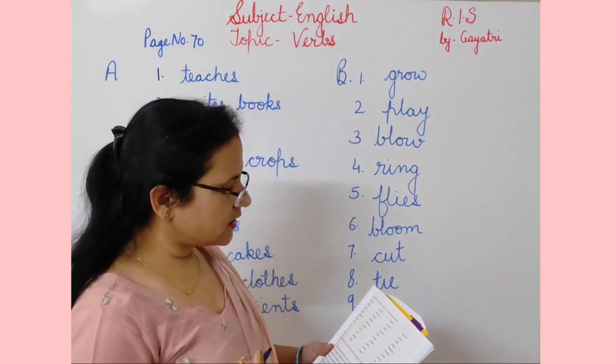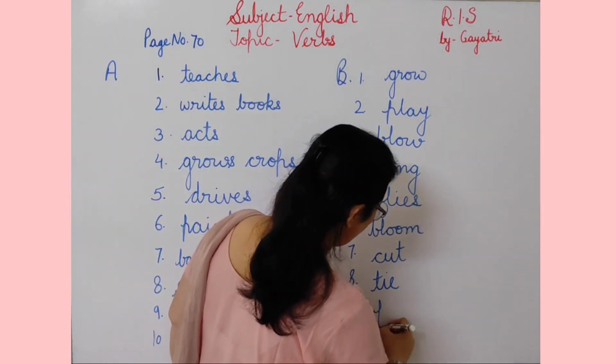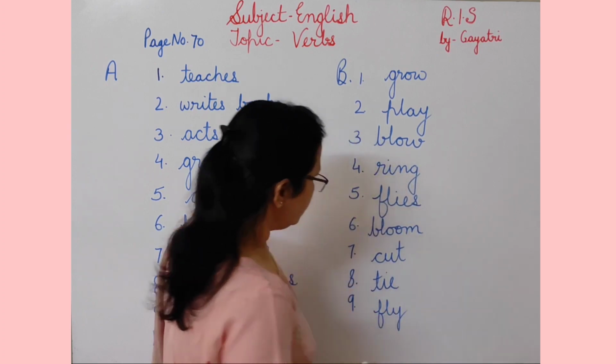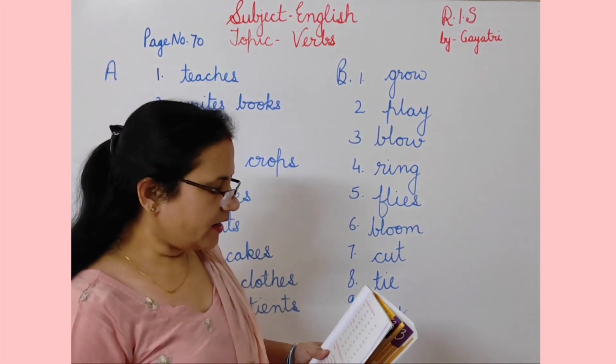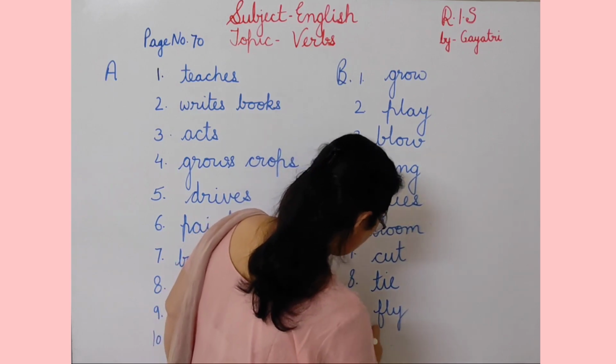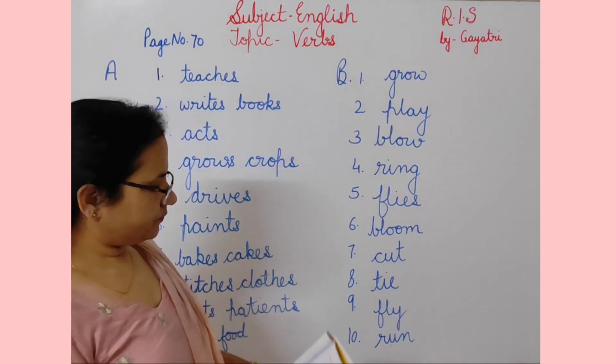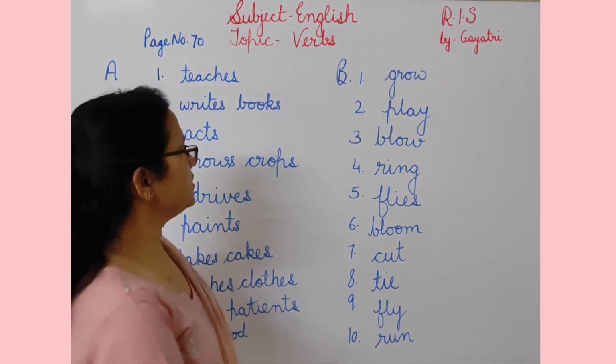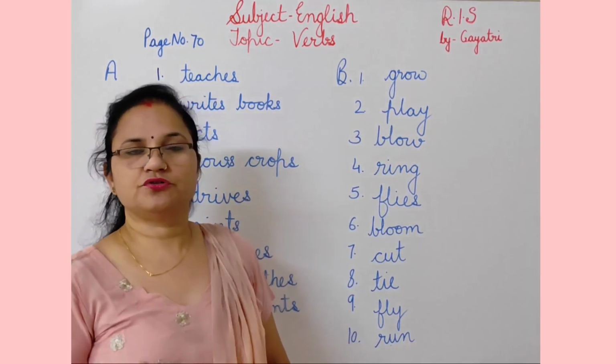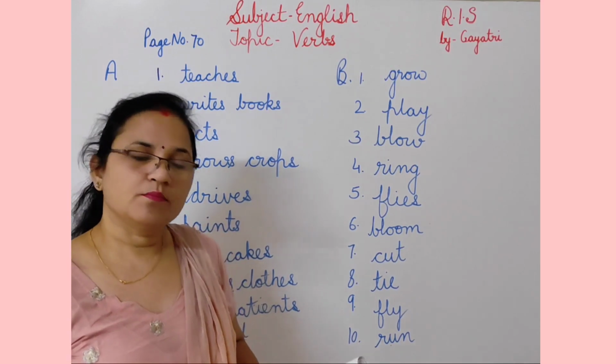And then ninth is kite. Kite, fly. Correct verb for kite is fly. And then engine. Engine helps to run the vehicle. So run. So all these are the correct verbs which you will circle in the box.